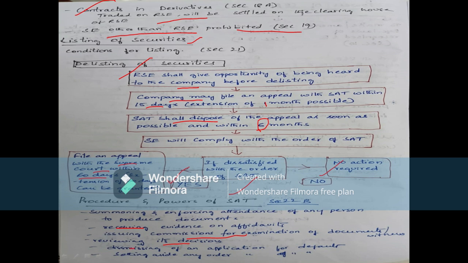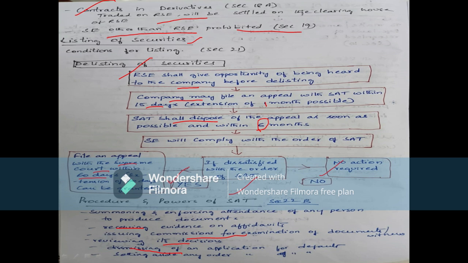Then dismissing an application for default: if the issuer or the investor has not complied with the orders of the SAT, then the application will be dismissed. And setting aside any order of dismissal of any application for default.